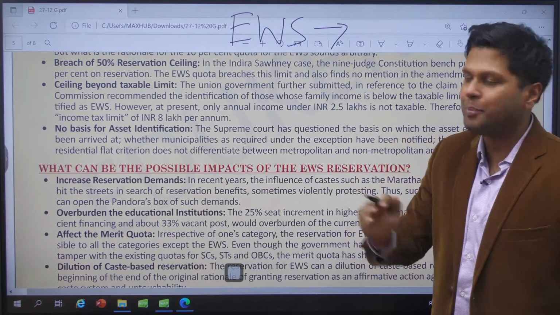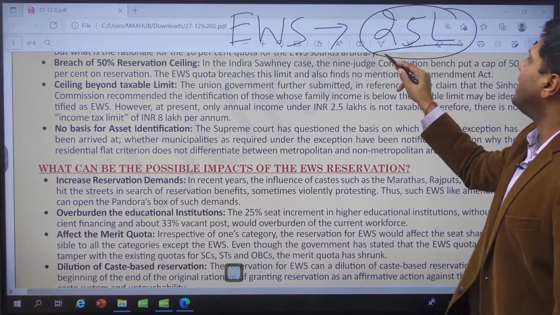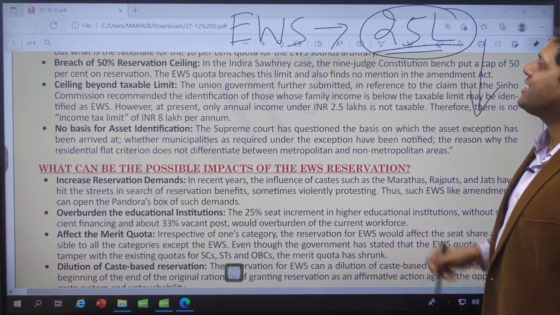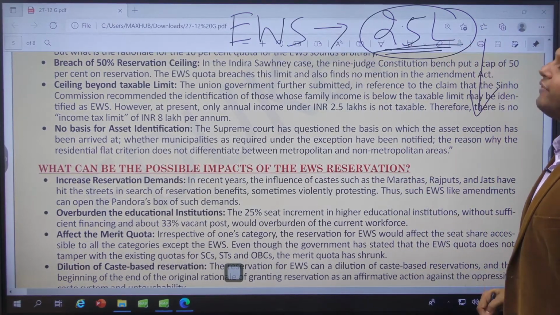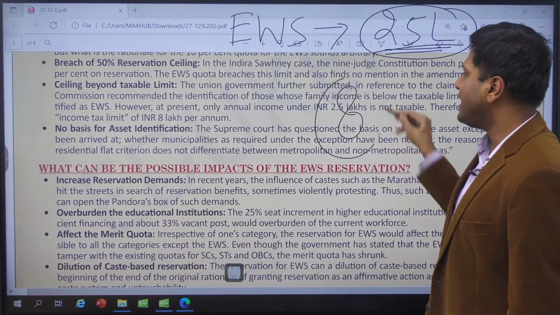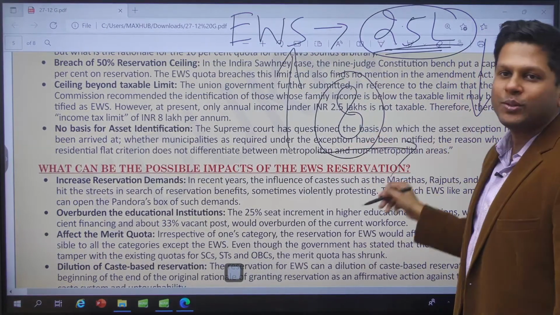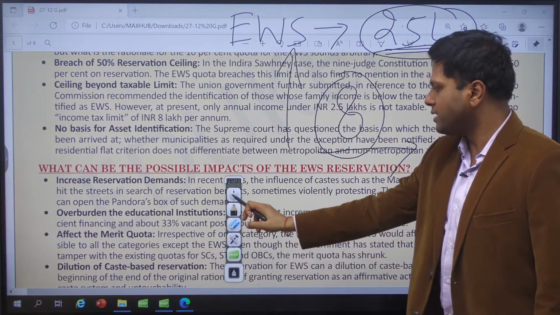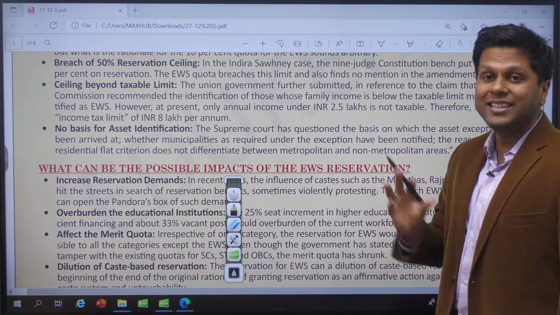They are decently paid. 2.5 lakh rupees is the income above which people get taxed. So put only those people under the economically weaker section, for which reservation is given, who are earning less than 2.5 lakh. Otherwise, if we are putting 8 lakh as the criteria, we are giving this benefit to many people. On the other hand, we are taxing them also. Look at the inconsistency. So this is a policy which was not designed with the constitutional structure, the legal structure in mind.